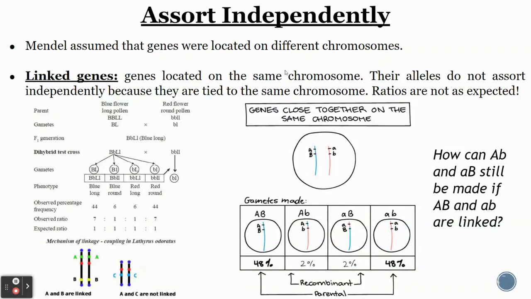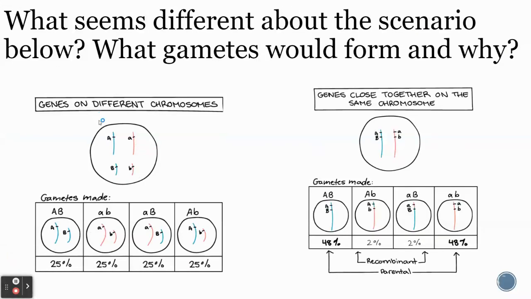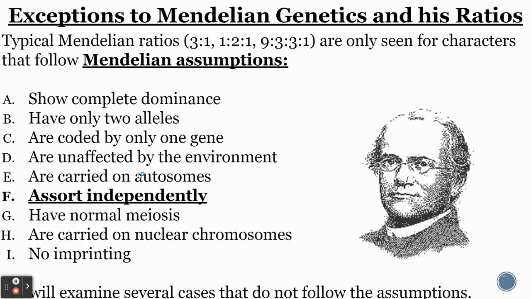When genes are linked, what that means is that they're located on the same chromosome. And so their alleles don't assort independently because they're on the same chromosome. So big A and big B, they're not independent of each other because they're on the same chromosome. Whereas if we go back here, they're on different chromosomes. So big A could be with big B, but sometimes it could be with little b. They're independent of each other.